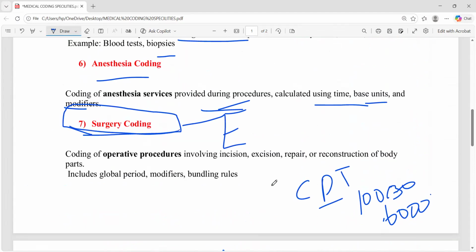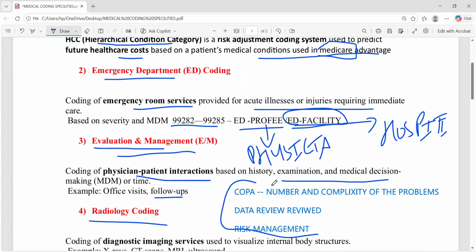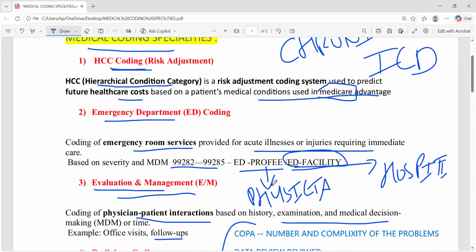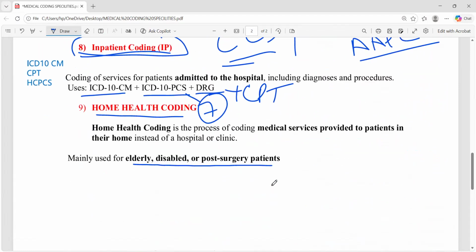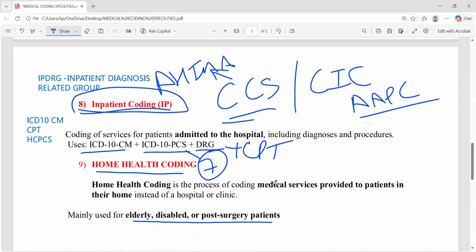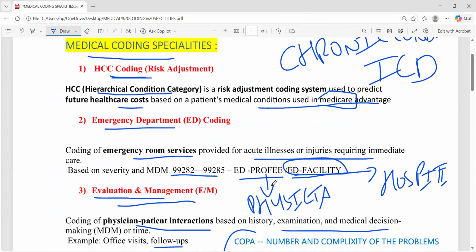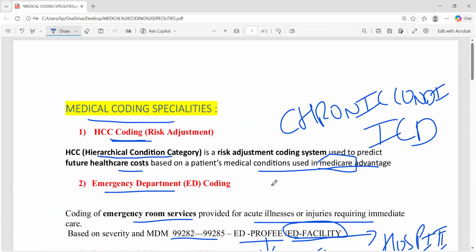Then after that, surgery. In India, surgery is also a most demanding coding, and you will get paid more in the surgery department also, along with E/M, ED, then radiology coding also. Home health coding is now booming in India itself. Then in HCC, you will have a lot of opportunities as an HCC coder.